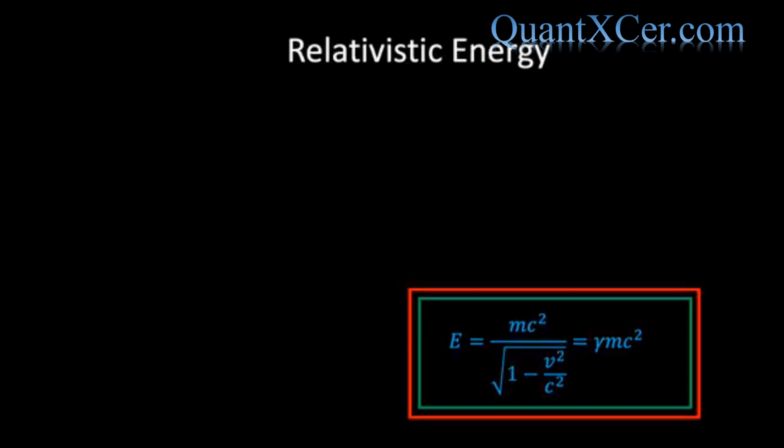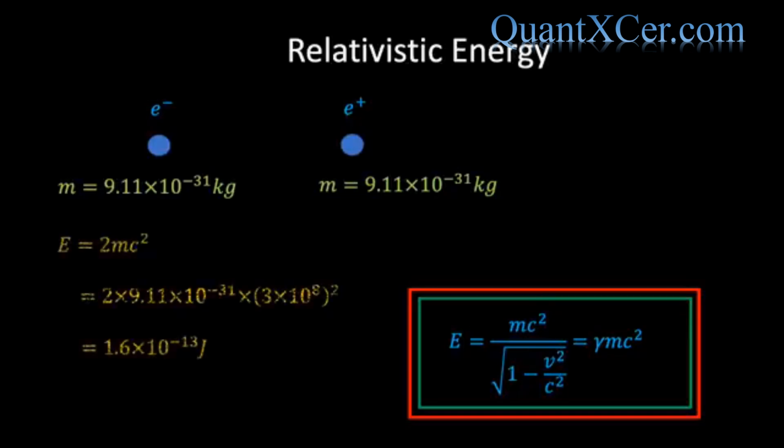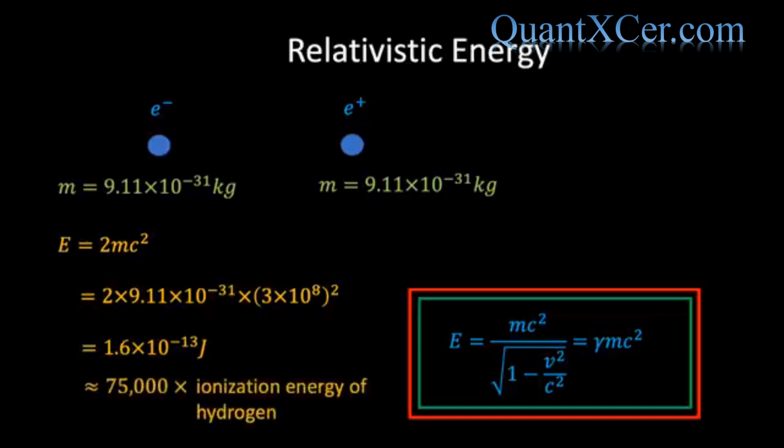We also know that if a matter particle encounters its antimatter partner, for example, an electron encounters a positron, then the mass of both particles will be converted into energy in a process known as annihilation, and the amount of energy released can be calculated using E=mc². We see that in the case of an electron and positron annihilating each other at rest, the energy released is 1.6 times 10 to the minus 13 joules, which may seem like a small amount of energy, but it is roughly 75,000 times the ionization energy of a hydrogen atom.